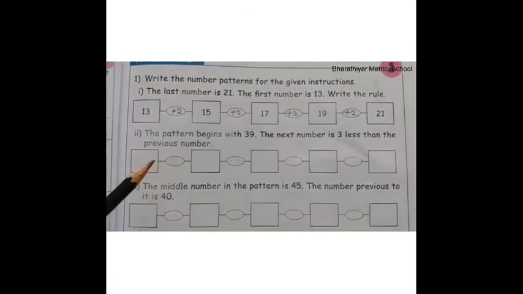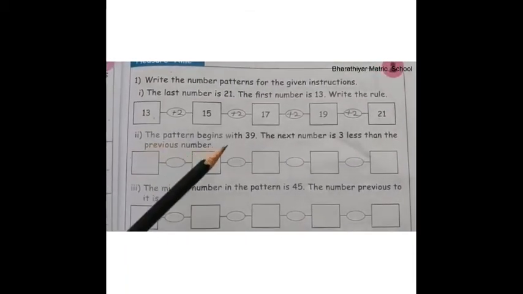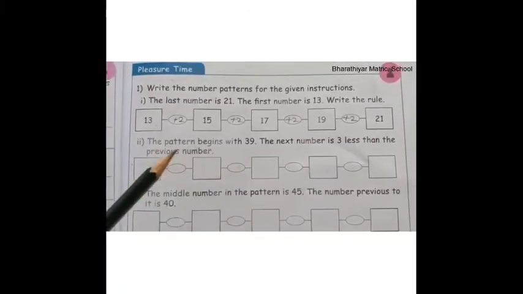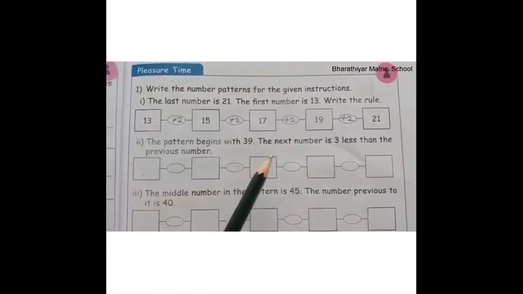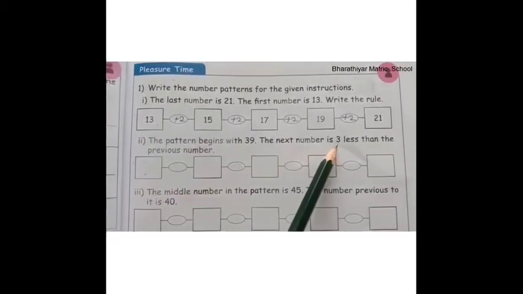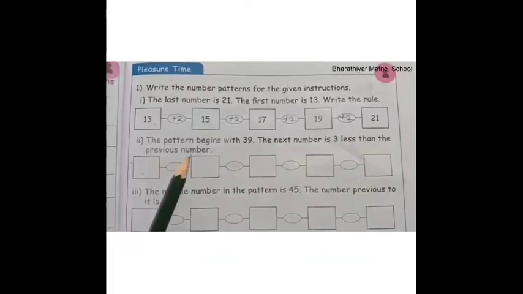Next, look at the second sum. The pattern begins with 39. The next number is 3 less than the previous number.